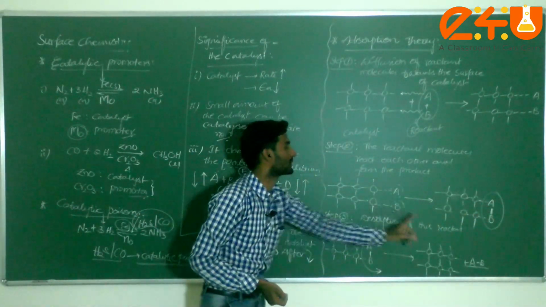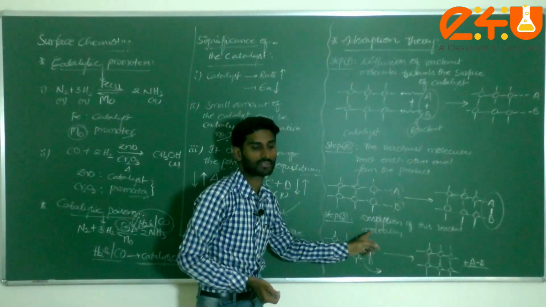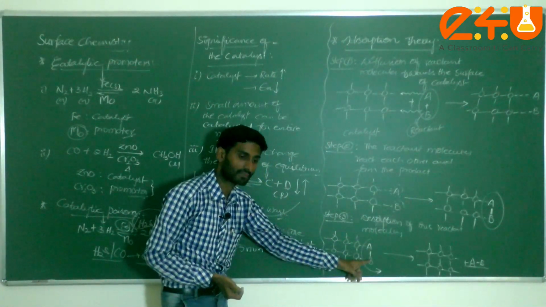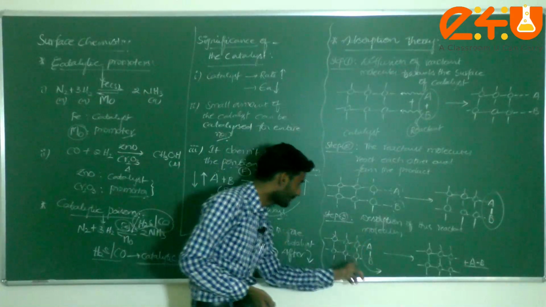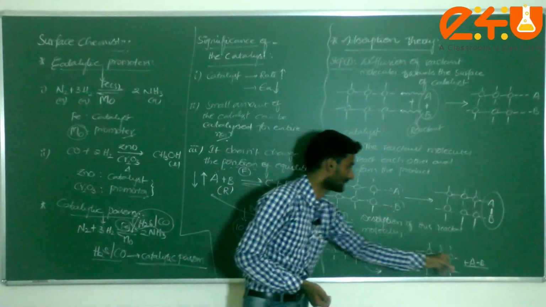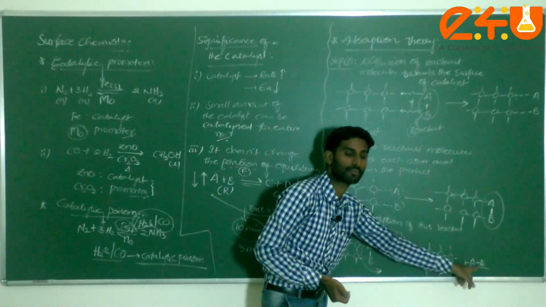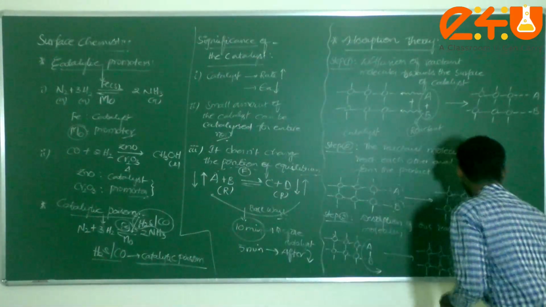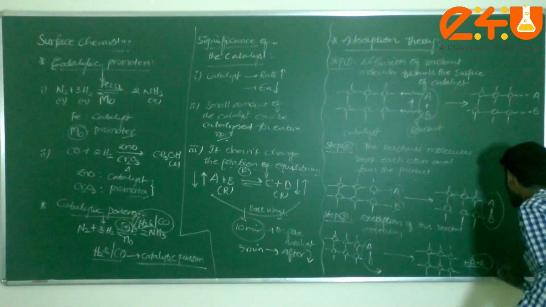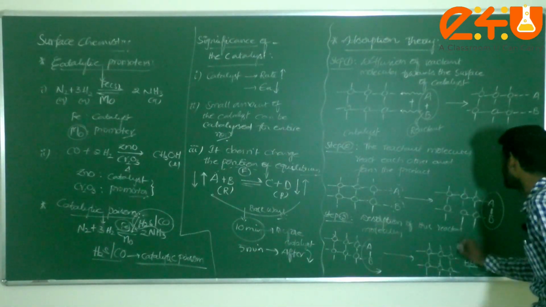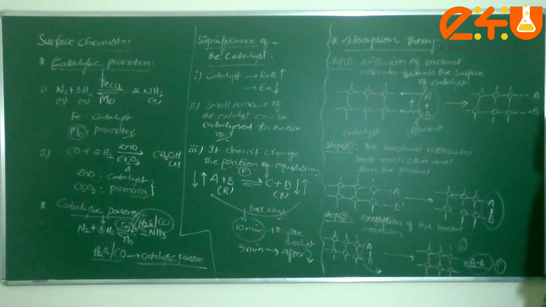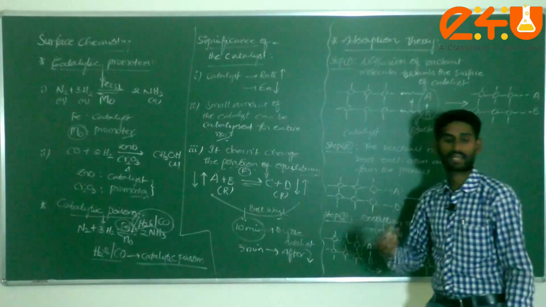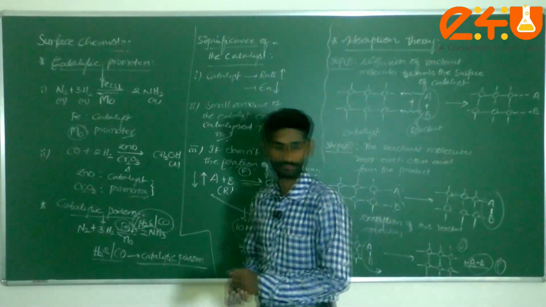Third step, desorption of these reactant molecules. Now I am taking here, correct or not? A bond B formed or not? Then I am removing this AB molecule. AB removed. Removed, and the catalyst is separate and the reactant molecules are separate, and finally this is called, dear students, product, and this is called reactant. In that product, there is no small amount of catalyst also. Please note down, dear students.